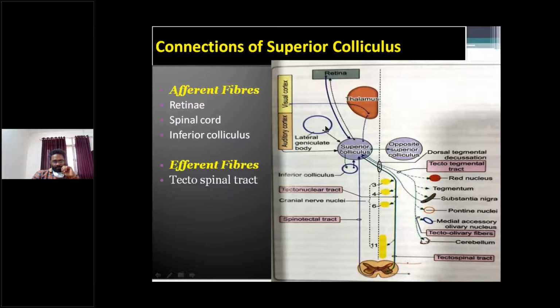So afferents to the superior colliculus are the retina, spinal cord, and inferior colliculus, and its efferent fibers form the tectospinal tract, right?